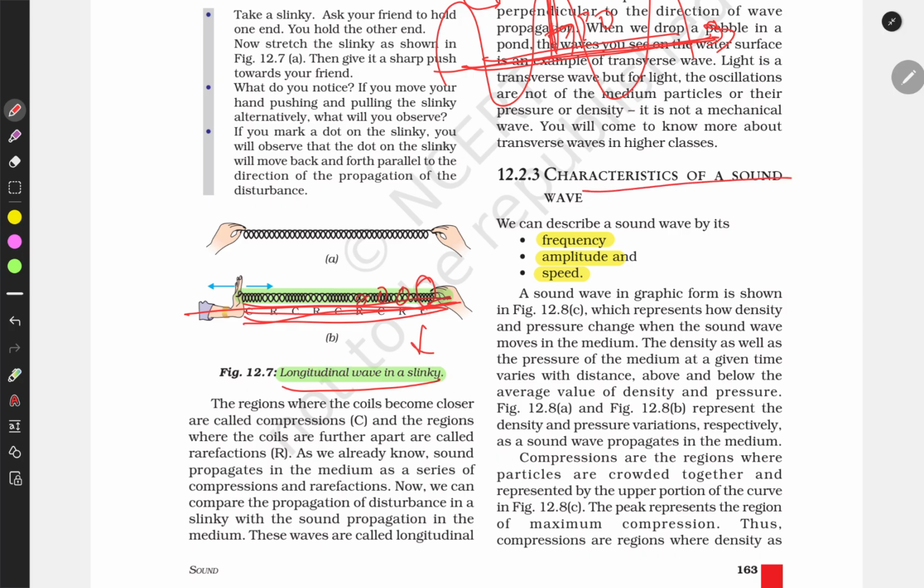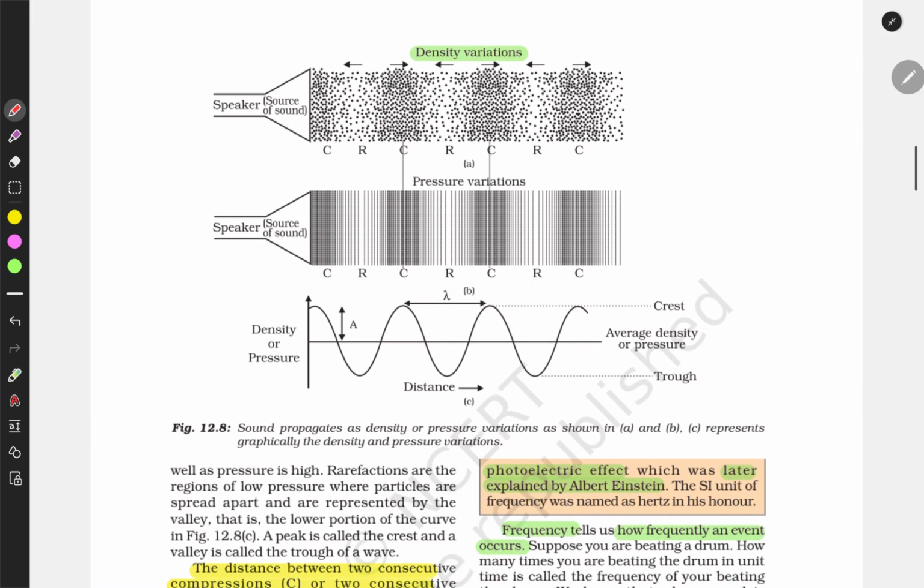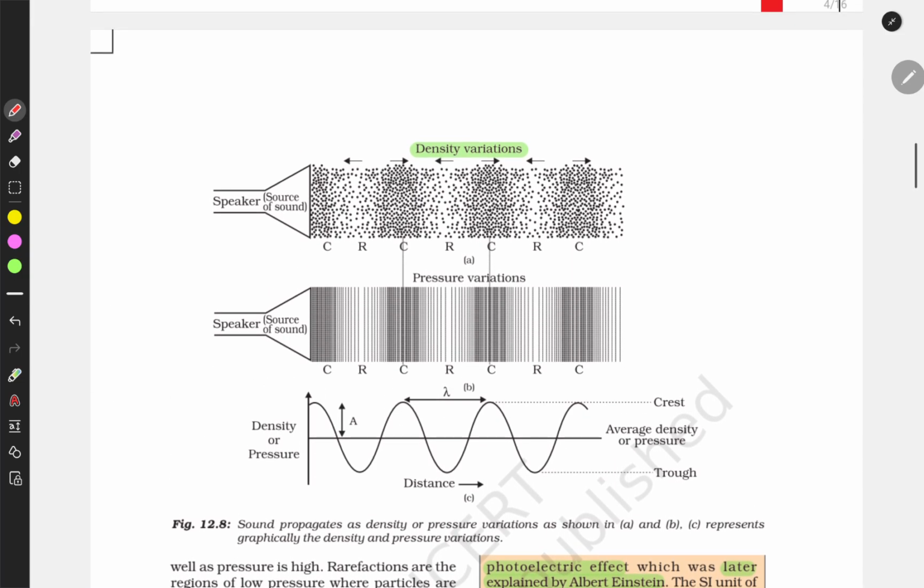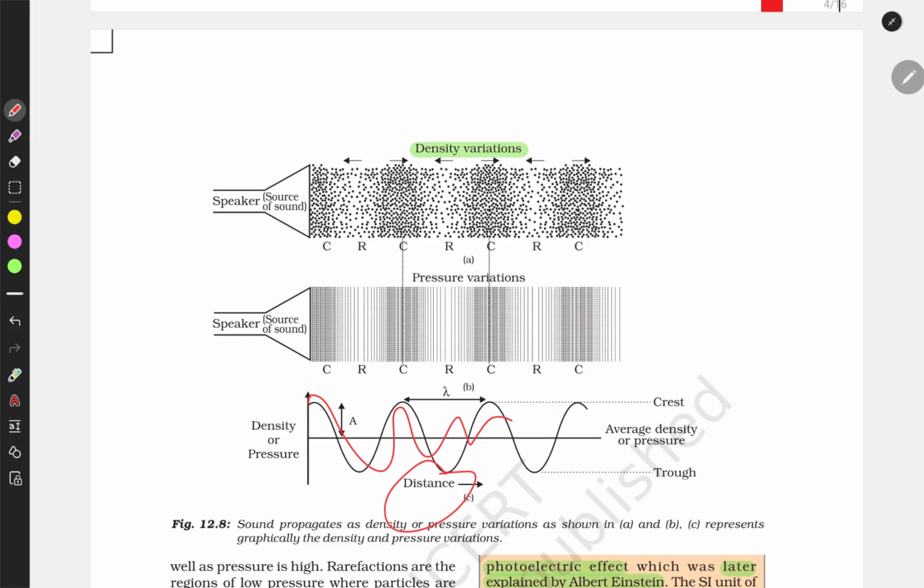And there are some characteristics of sound, which are frequency, amplitude and speed. Let's discuss this. This is a sound wave. There is a speaker and these are particles, and when it is vibrating, it creates this rarefaction and compression. This is compression and rarefaction.